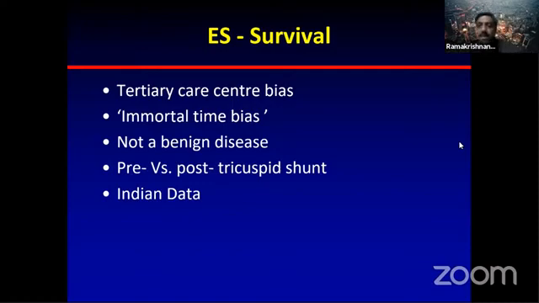In this study, they clearly suggested that pre-tricuspid shunts have a worse prognosis compared to post-tricuspid shunts. We really don't have any Indian data on survival statistics, but it will be very interesting to do a large Indian registry to find out, because most of our patients are picked up young. They are in their 20s and 30s. It's very difficult to believe that their survival is going to be far less than what it is.